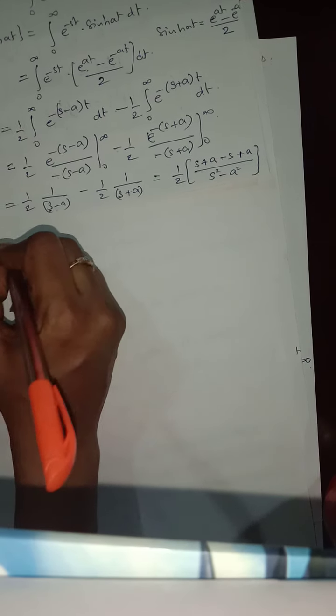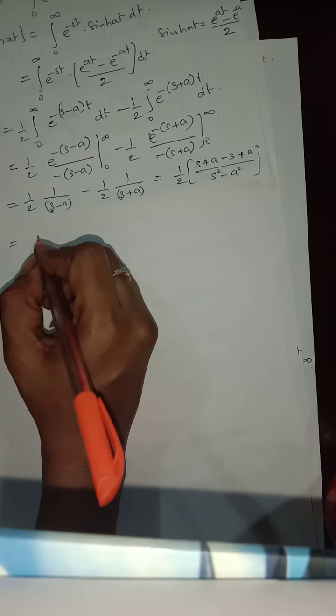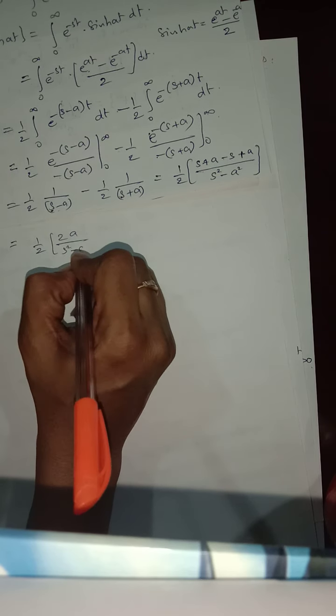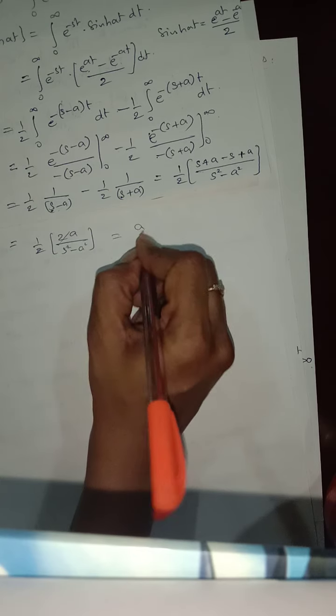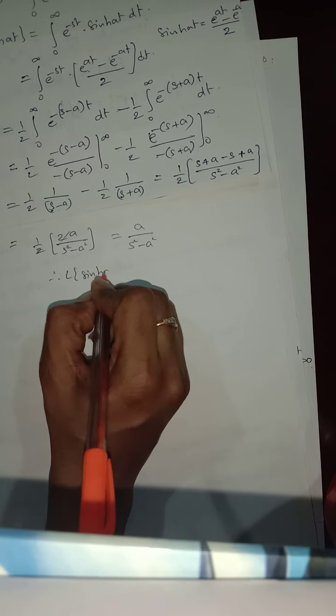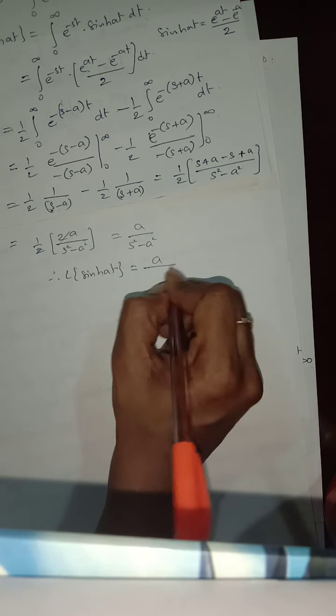So what we got here is equal to 1 by 2, 2a by s square minus a square. The 2 gets cancelled: a by s square minus a square. Therefore L of sinh at is equal to a by s square minus a square.